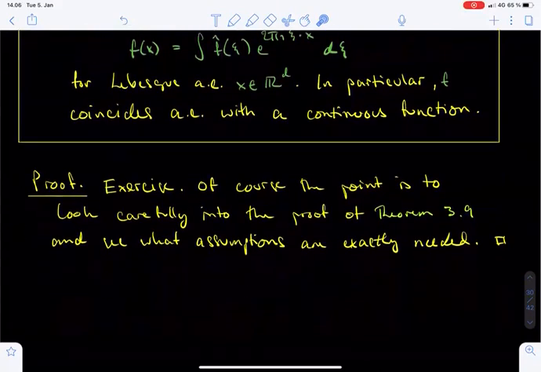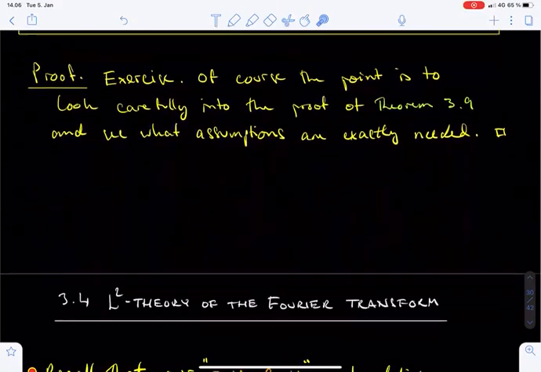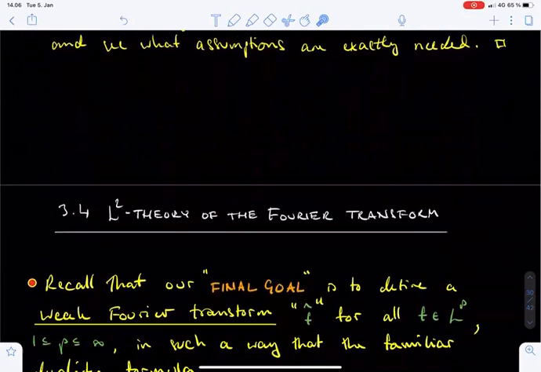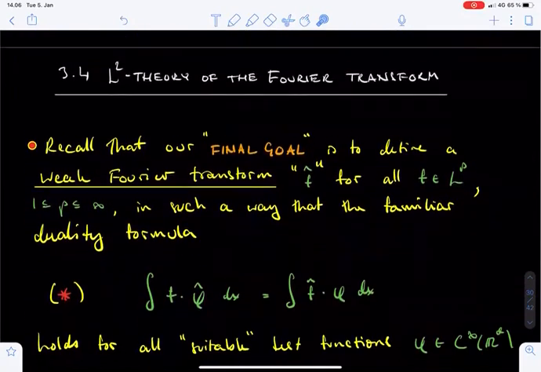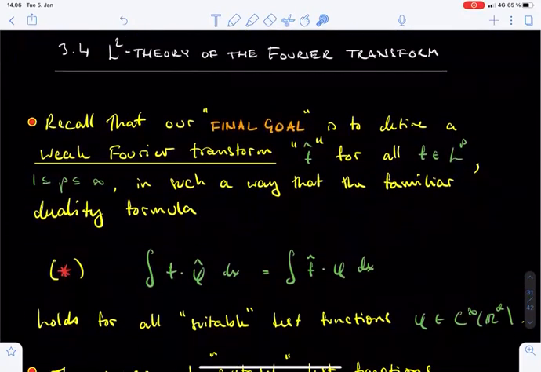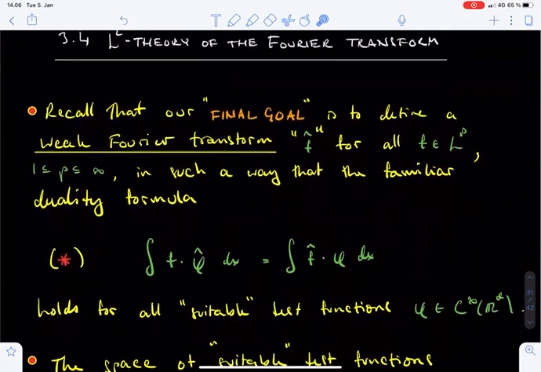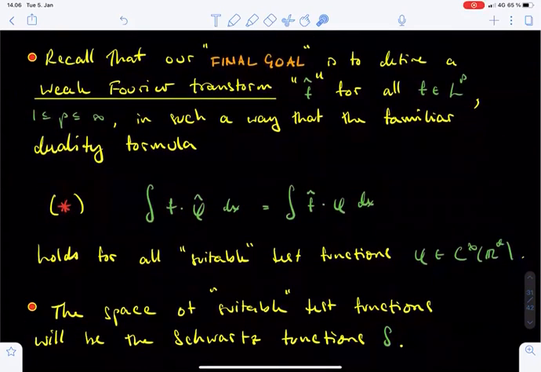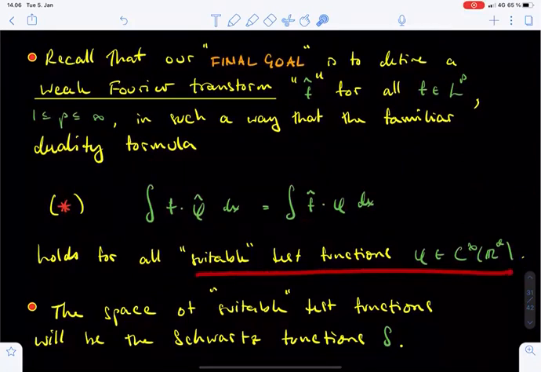In this lecture, we will use the Fourier inversion theorem to develop the L2 theory of the Fourier transform. Recall that the main goal of these lectures is to define the weak Fourier transform of any L^p function f, when the exponent p is between 1 and infinity. More precisely, we would like the weak Fourier transform to be a function f hat which satisfies the duality formula, namely that the integral of f times phi hat equals the integral of f hat times phi for all suitable test functions phi.